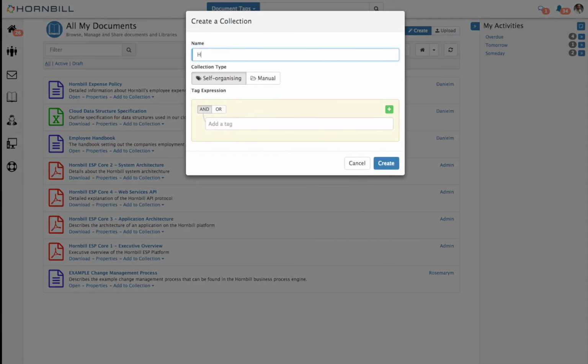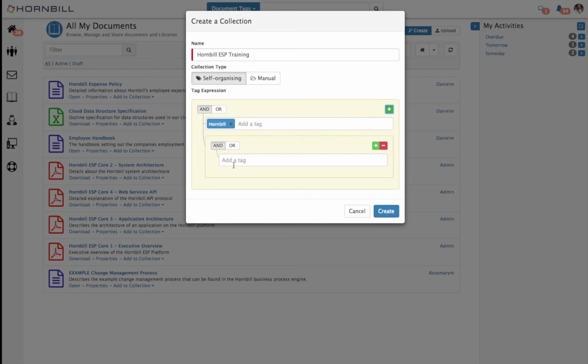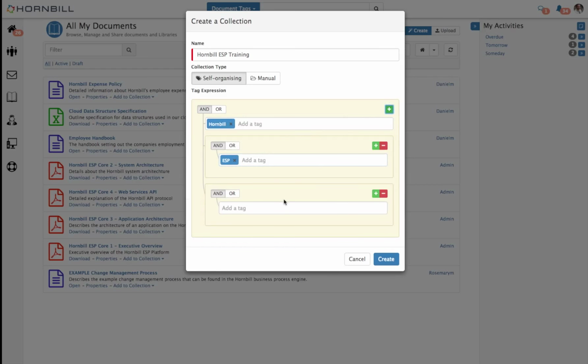So I'm going to call this Hornbill ESP training, and I now need to tell the collection how to include documents, and the way I do that is by using logic to tell the collection what documents should be included. So in this case I want to include all documents that are tagged with Hornbill and tagged with ESP and tagged with training.